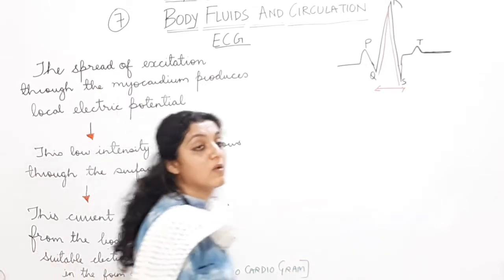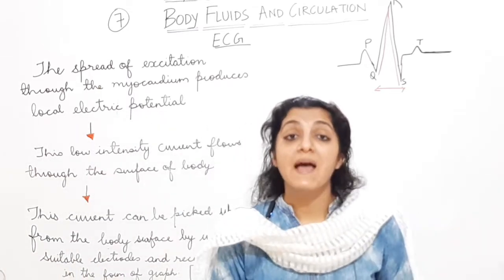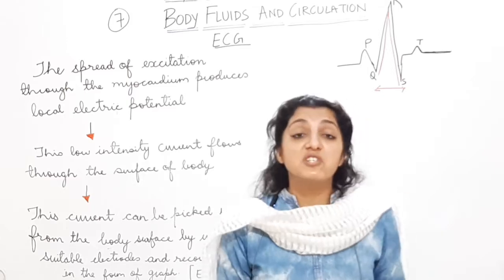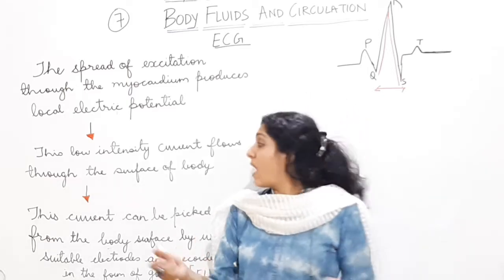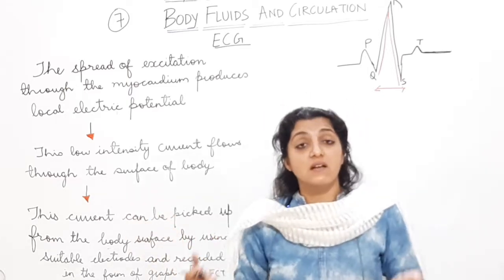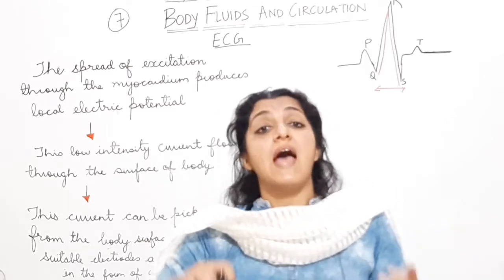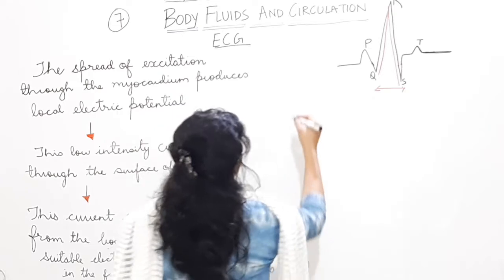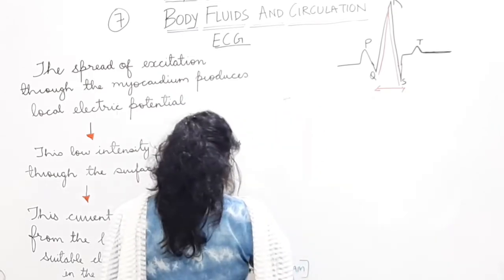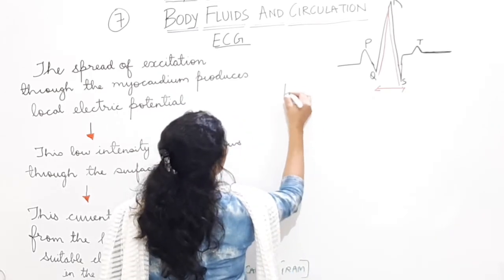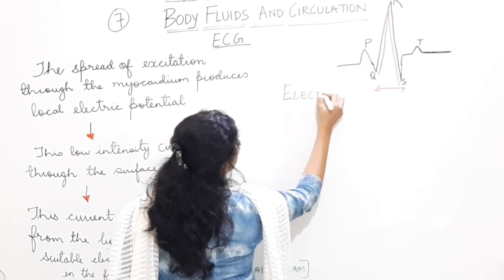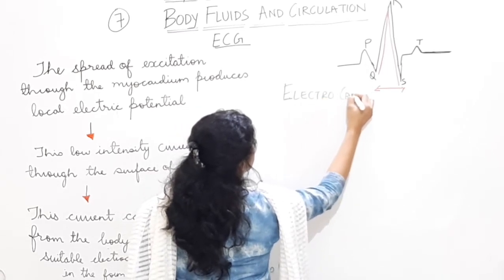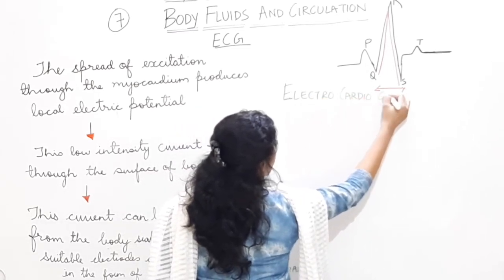This recording will be called the electrocardiogram, and the instrument, the machine which is actually picking up this low intensity current from the surface of the body and representing it in a graphical form, is called the electrocardiograph.